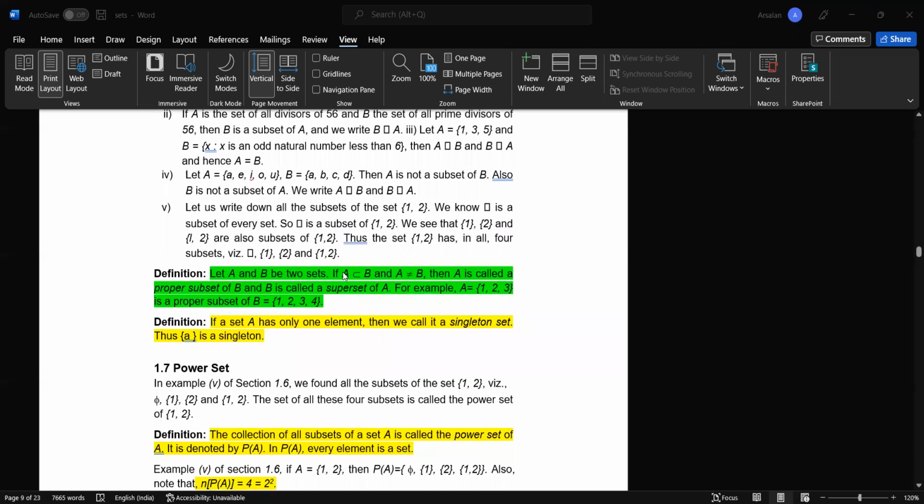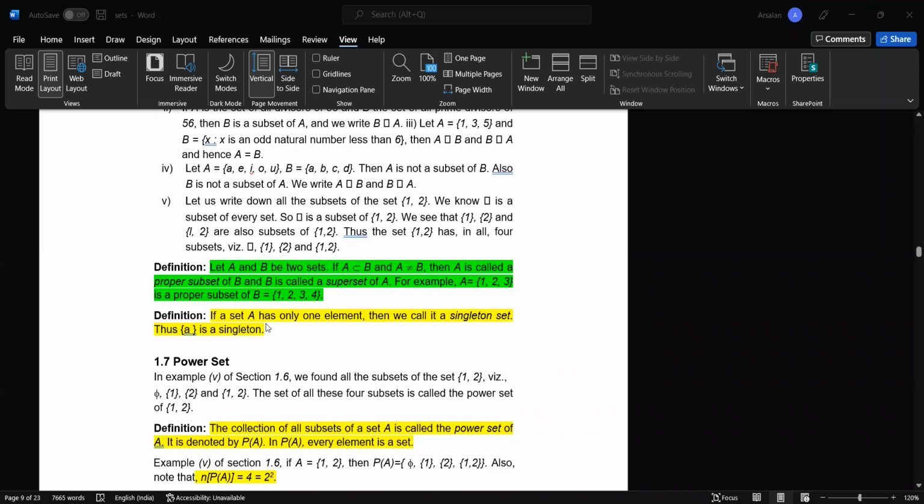And let A and B be two sets. If A is a subset of B and A does not equal B, then A is called a proper subset. So in this case, A is not equal to B, so A is called a proper subset of B, and B is called a superset of A. So B is a superset of A and A is a proper subset of B because A is not equal to B.